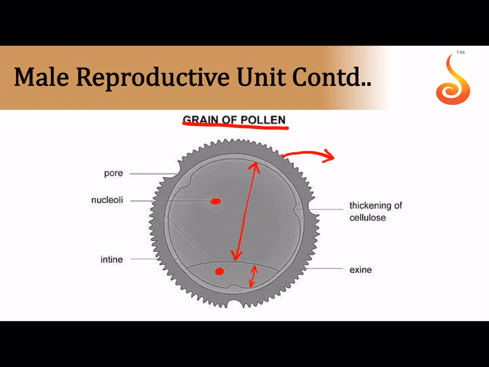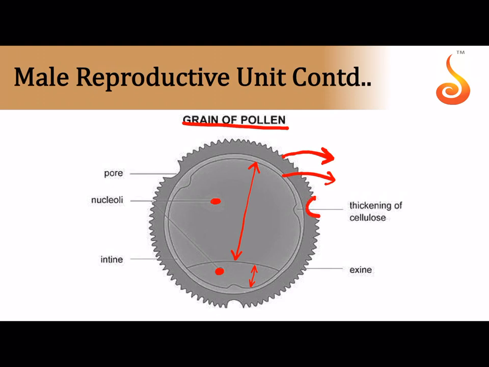One is the outer membrane, that is called exine, which is made up of a very special substance which is very resistant to high temperature and acids and alkali, which is called sporopollenin. Till today they have not discovered any enzyme that can degrade this sporopollenin. This internal wall is referred to as the intine, which is a continuous layer that is made up of cellulose and pectose.